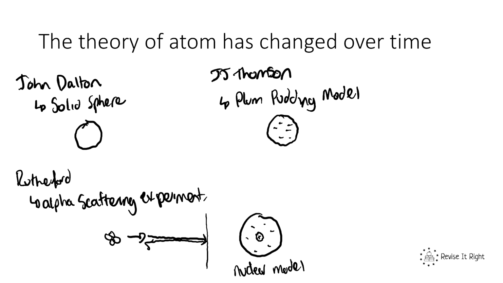And this was called the nuclear model. So he essentially, firing the alpha particles at this model, most would go through, because if you look, most of it is empty space. Sometimes they would deflect off this way, and that's when they'd hit an electron or a negatively charged particle, but sometimes they would deflect straight back, and that is when it must have hit that very dense positive nucleus in the middle. So they called that the nuclear model.